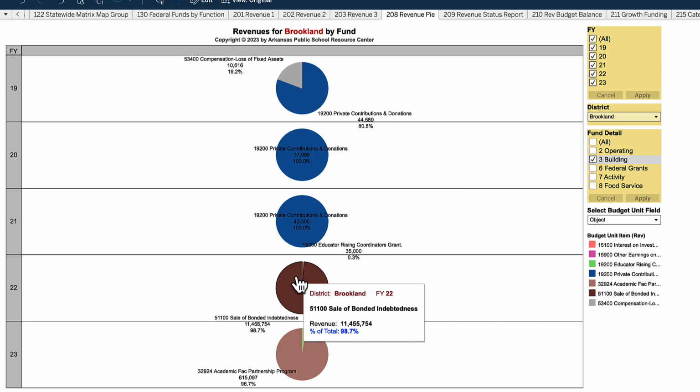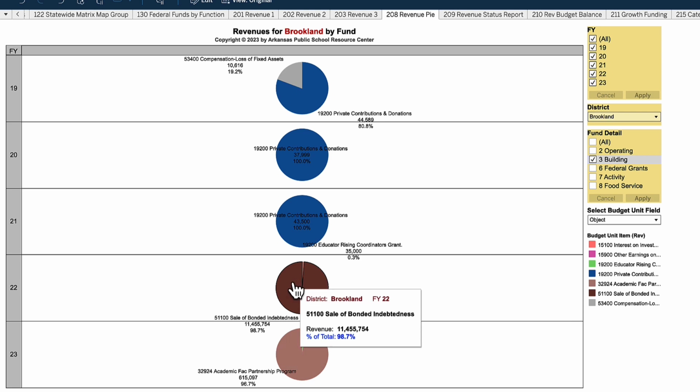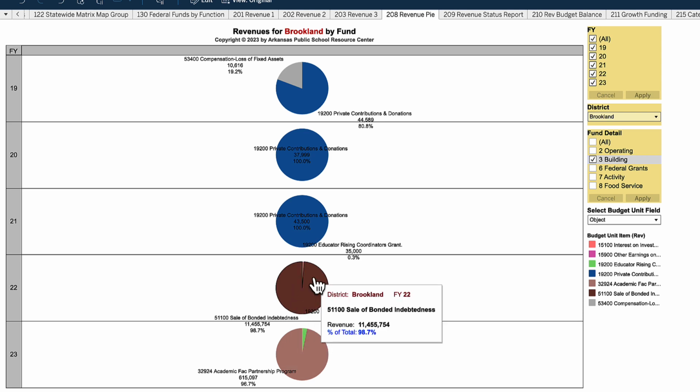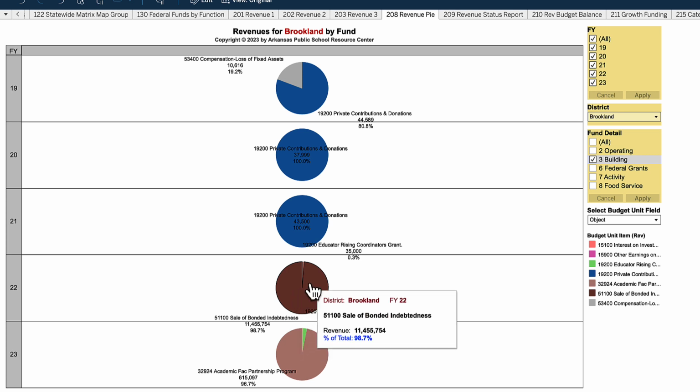However, in 22, you see a major difference, from around $40,000 to almost $11.5 million. And the biggest piece of the pie is the sale of a bond. I thought about this, oh, did they pass a millage? And I had to look at other sheets to confirm whether or not they had passed a millage and what they had done. That's where sheet 505 comes in, it explains what they had done with this bonded debt.